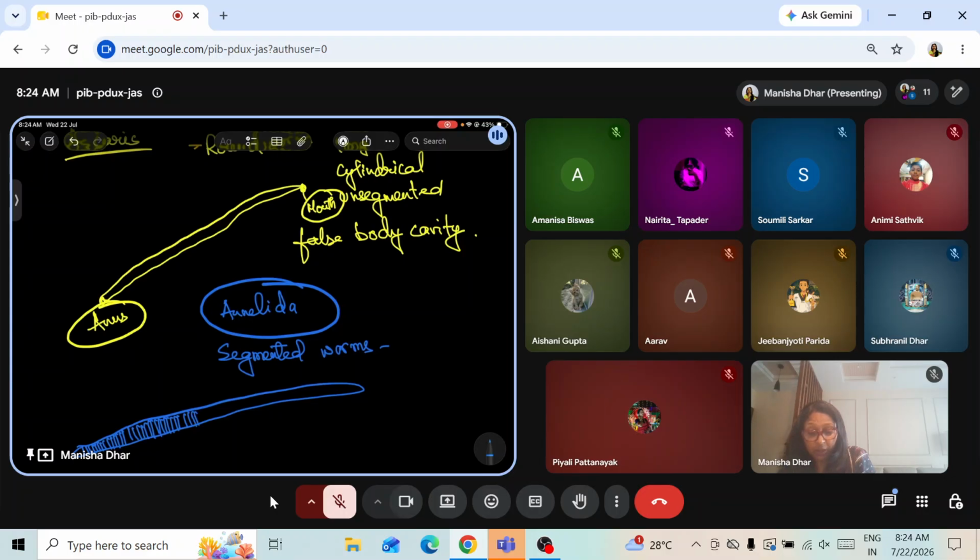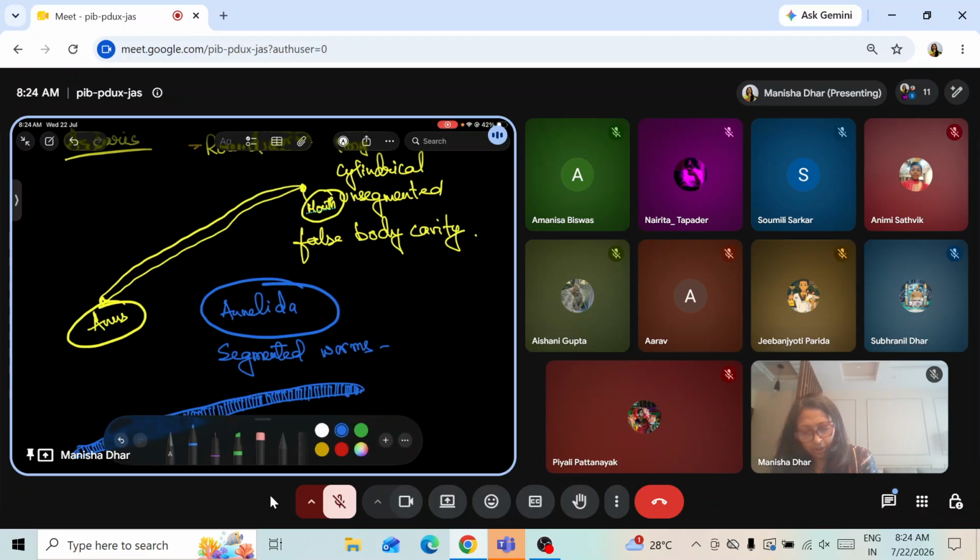I'm trying to show these segments, and a mature worm has around 100 to 120 segments in their body. So as they grow mature, they have more segments in their body.